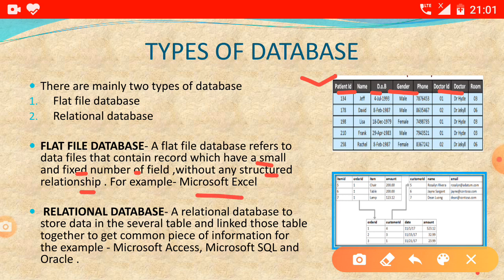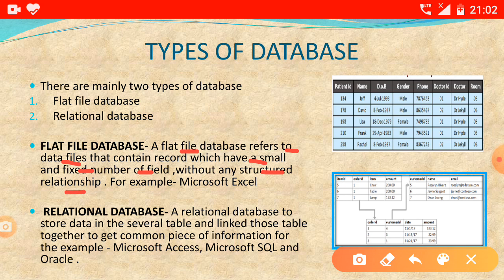I am again repeating the definition of it. A flat file database refers to data files. In a flat file database we create a data file, but these files contain a small and fixed number of fields, and they do not create any type of structured relationship.